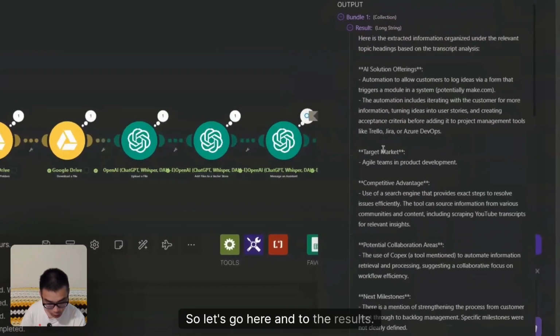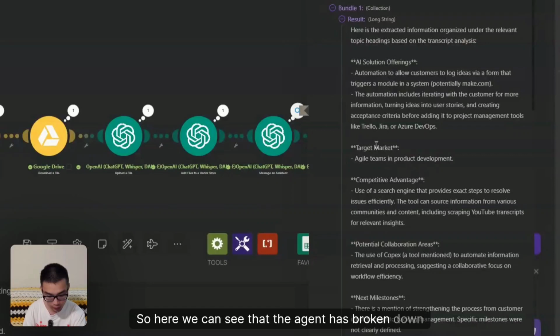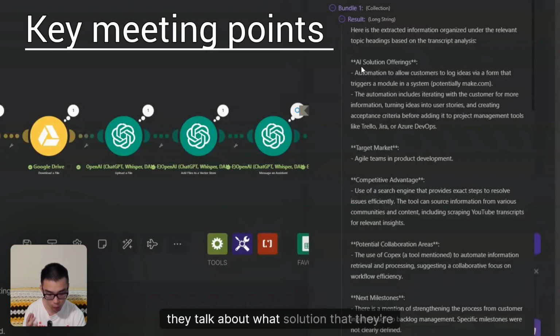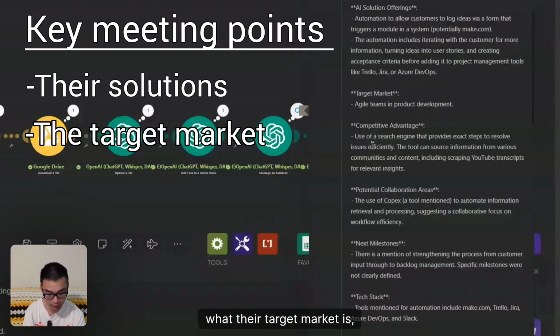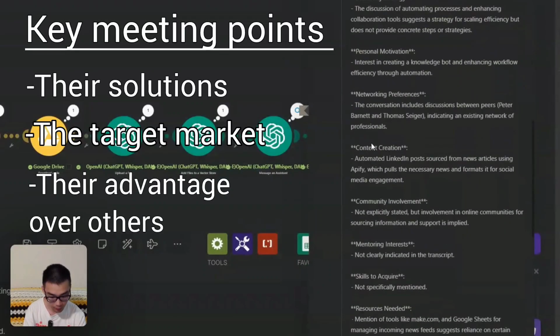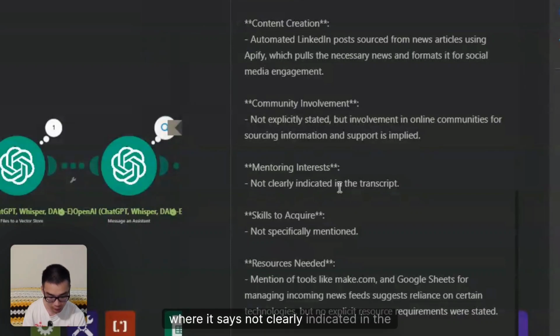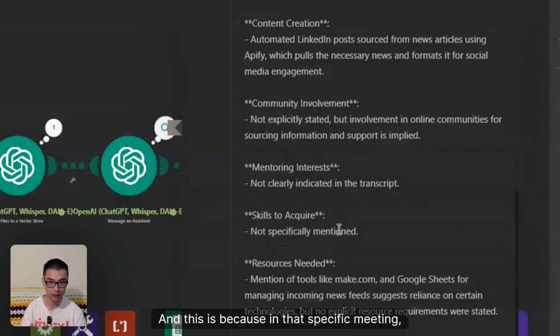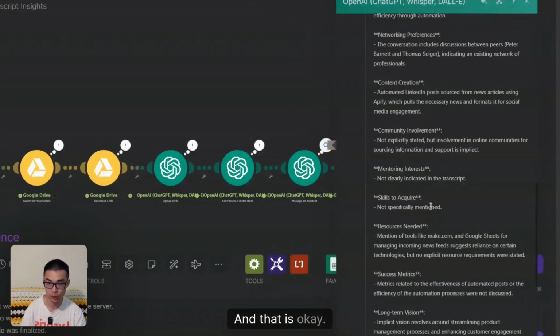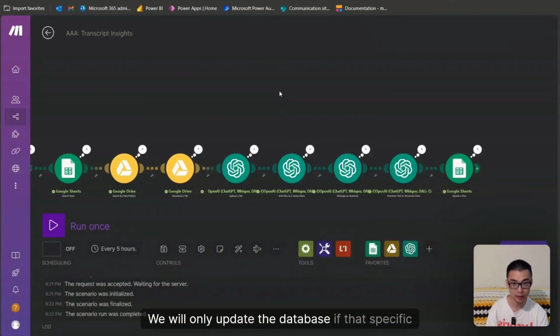So let's go here and to the results. Here we can see that the agent has broken down the different headings that we have and the different criteria of data that we want to categorize. So in this specific meeting, they talk about what solution they're offering, what their target market is, their competitive advantage, and so on. And if we scroll a little bit down here, we can see specific areas where it says not clearly indicated in the transcript or not specifically mentioned. And this is because in that specific meeting, they didn't talk about those topics. So therefore, we did not have that data categorized, and that is okay. We will only update the database if that specific topic has been mentioned in the latest meeting.